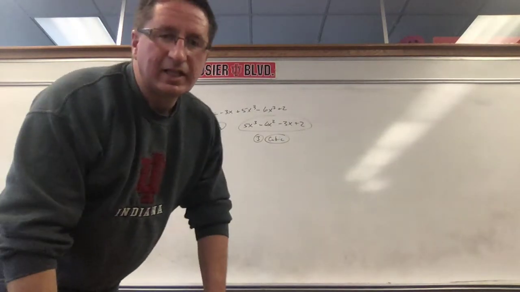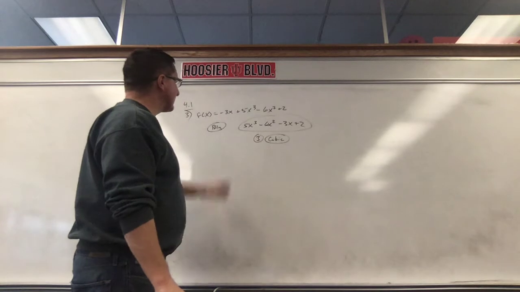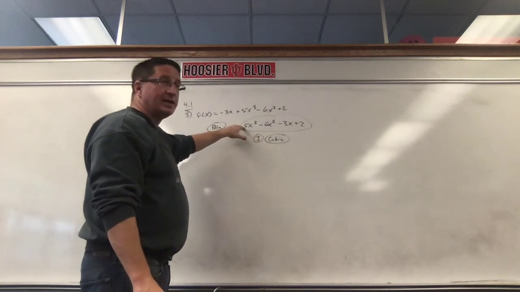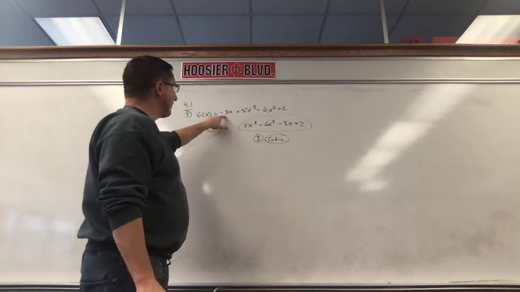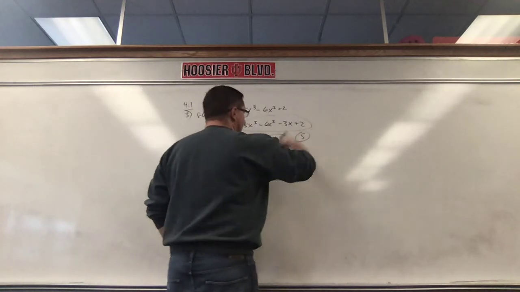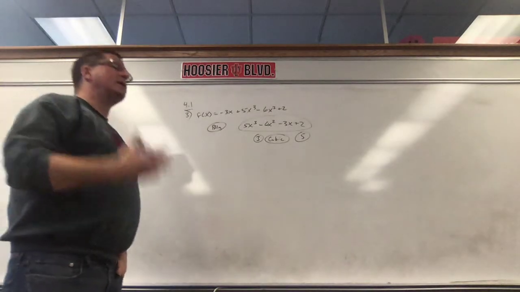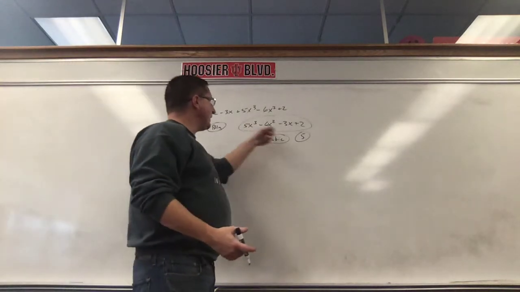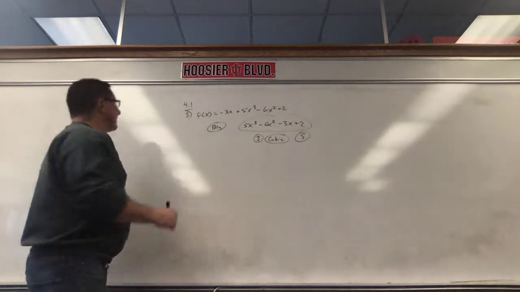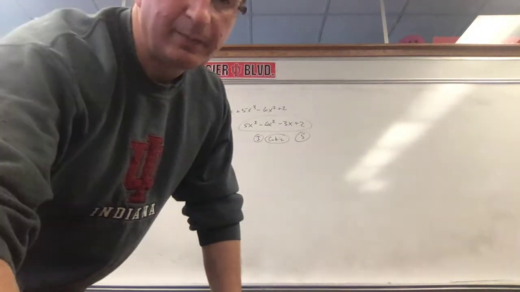And the lead coefficient. I didn't talk about the lead coefficient. The lead coefficient is the very first number if it's written in the right order. The very first number was negative 3, but it was in the wrong order. In the right order, 5 is the lead coefficient. Now, if you're wondering who cares what the lead coefficient is, when we get into the harder stuff, the degree and the lead coefficient are going to be very important. So we'll deal with that in a little bit.